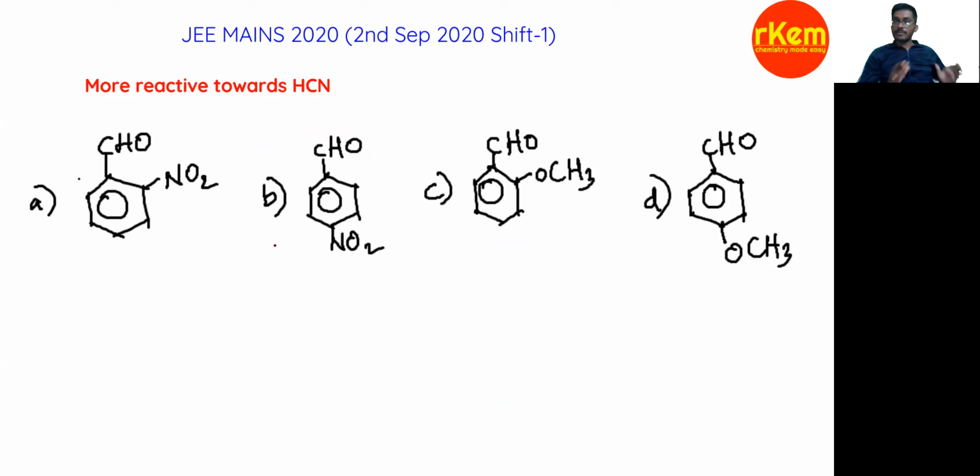Next, more reactive towards HCl. This question is taken from aldehydes and ketones. Just look at the compounds. How to predict aldehyde reactivity? A minus I group or minus M group increases reactivity. Clear? If there is a withdrawing group, that increases reactivity. So you can directly eliminate options C and D, because in C and D it is a plus M group. It can give electrons, no? Oxygen has a lone pair, it can give electrons.